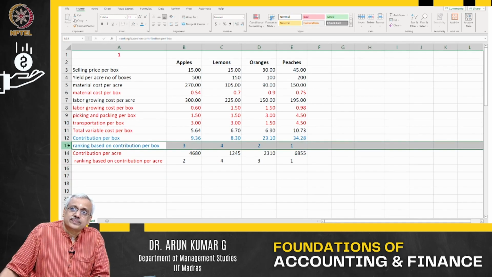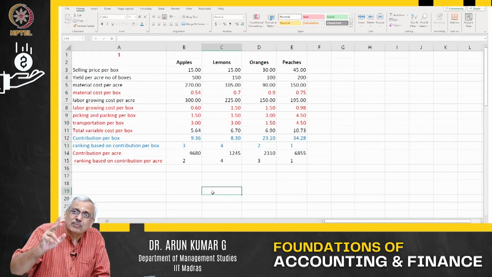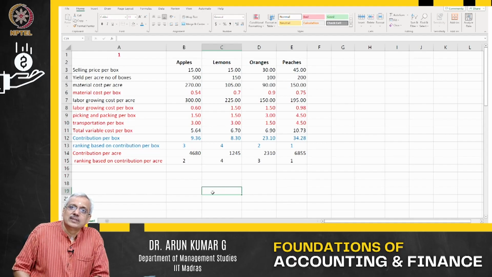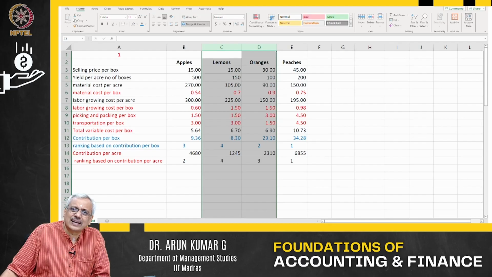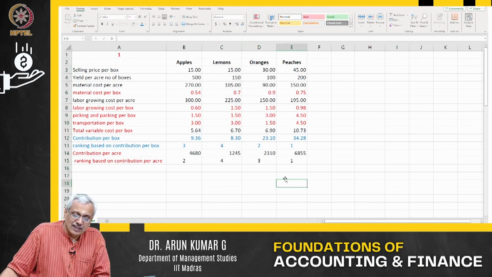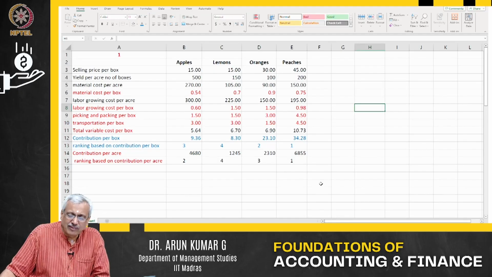Because there is no maximum limit. There is only a minimum limit. So imagine these two, oranges and lemons, 300 acres done, 150 acres left. I will manufacture the minimum of apples, and the rest of it I will give only to peaches, because the ranking, though it is number 2, does not even figure in this particular case. And even here, oranges are slightly higher than lemon. But if this varies substantially, then you will have a problem.